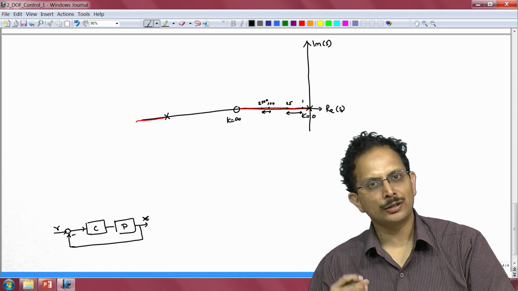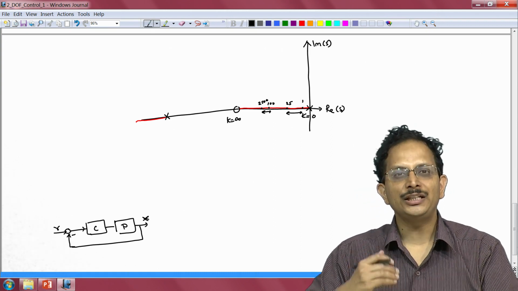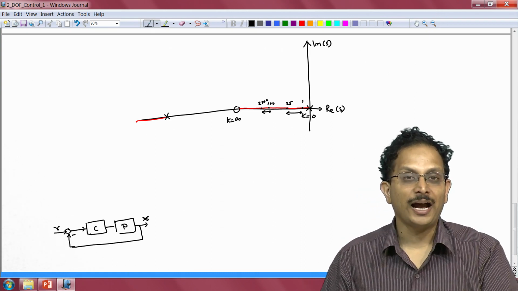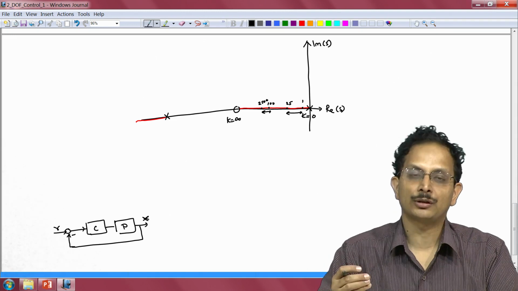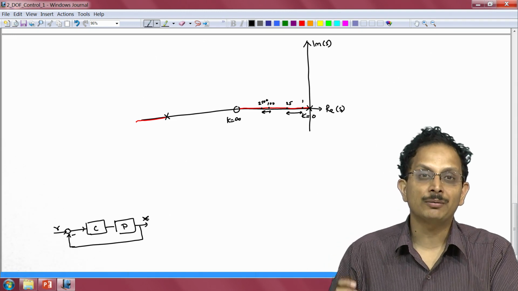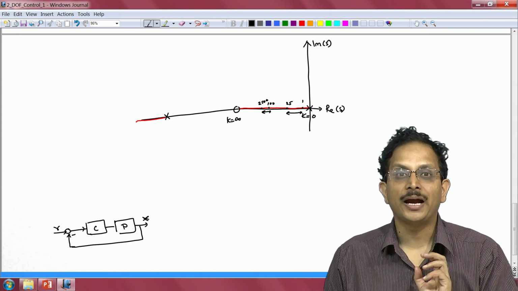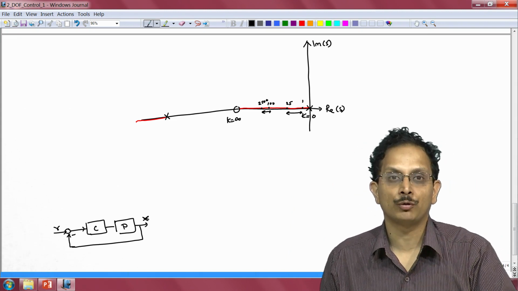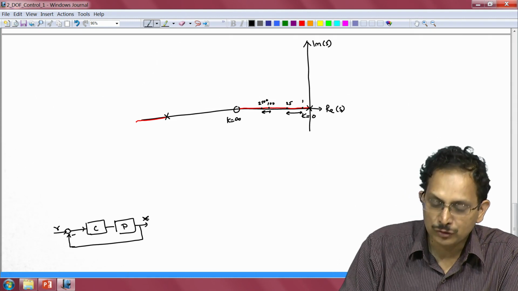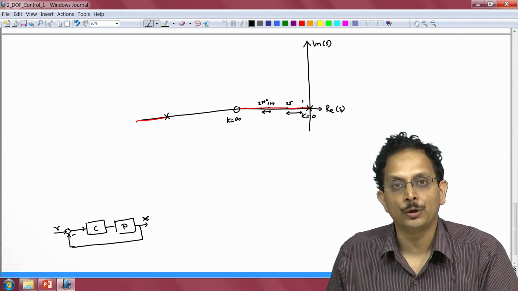So, the variation of the closed loop pole when the gain changed from 1 to 25 actually is larger than the variation when the gain changed from 100 to 2500. The factor of change is the same, but the amount of variation of the closed loop pole has reduced because you are now closer to the open loop 0.